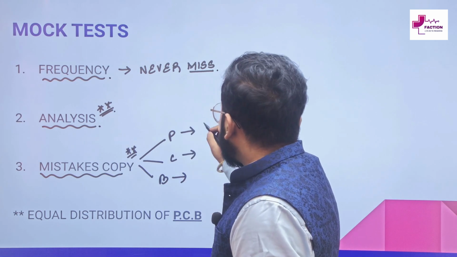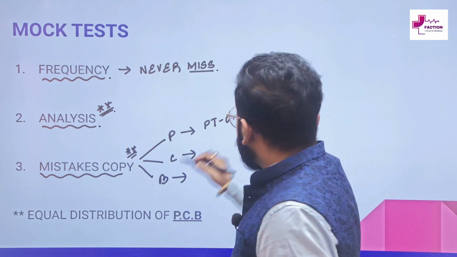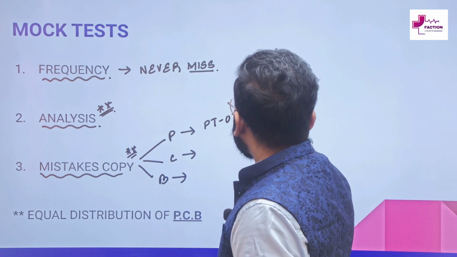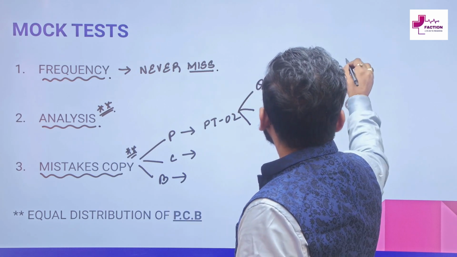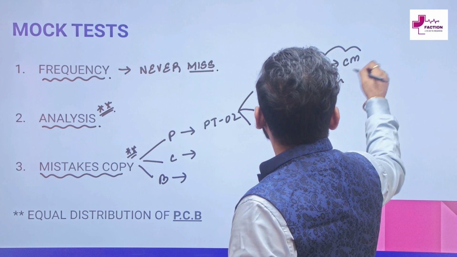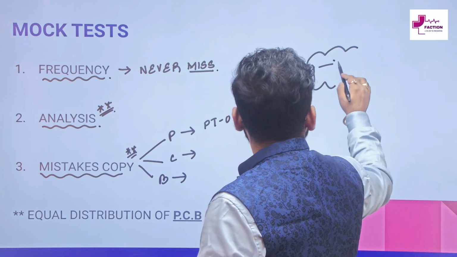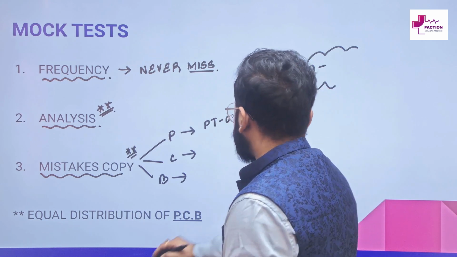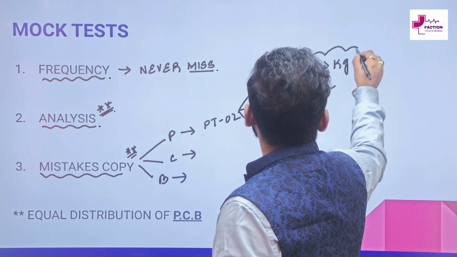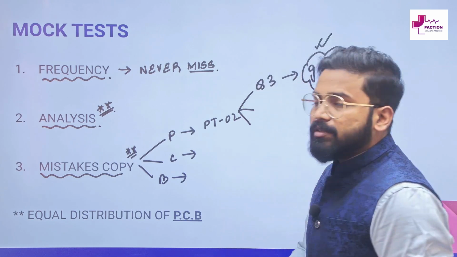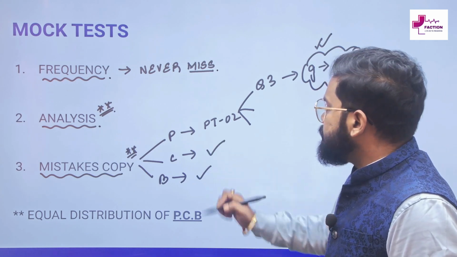Say in part test 02, say you have done 3 mistakes. Say in question number 3, you forgot to convert the unit, say from gram to kg. This conversion was not done. Write down the mistake. Similarly for chemistry, similarly for biology.